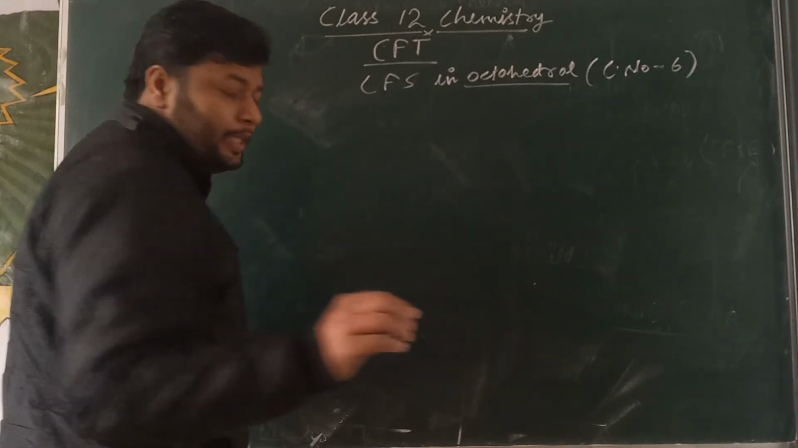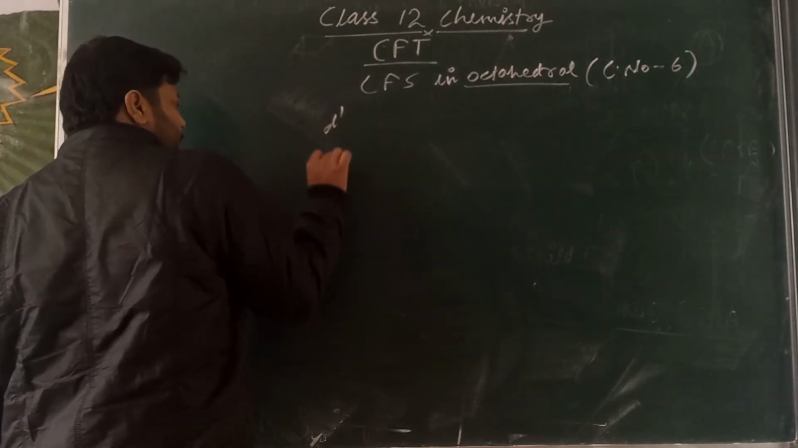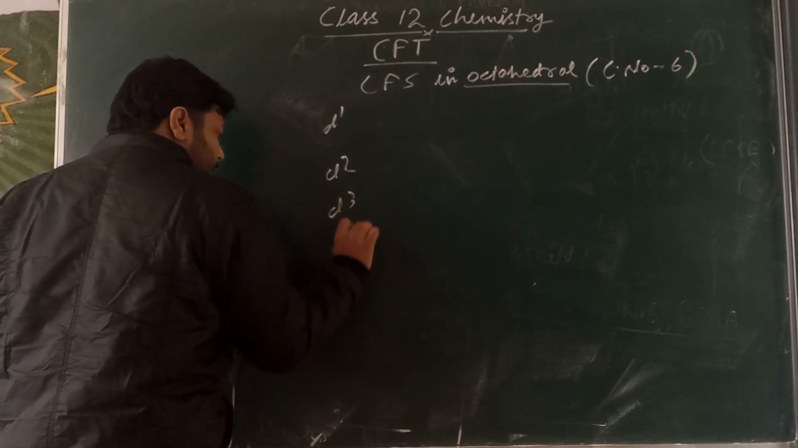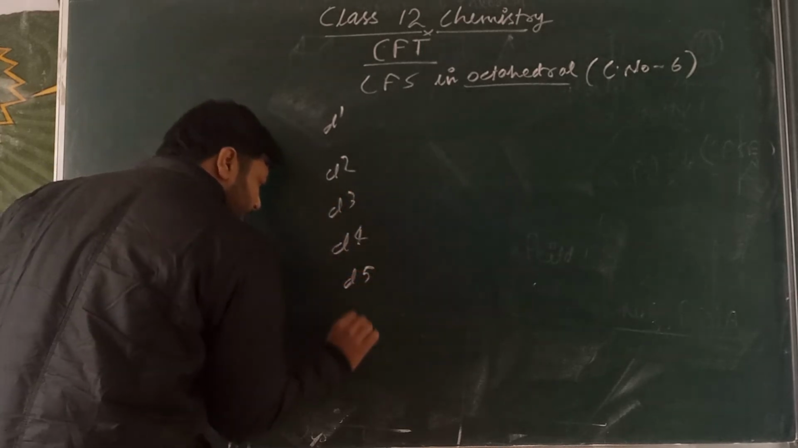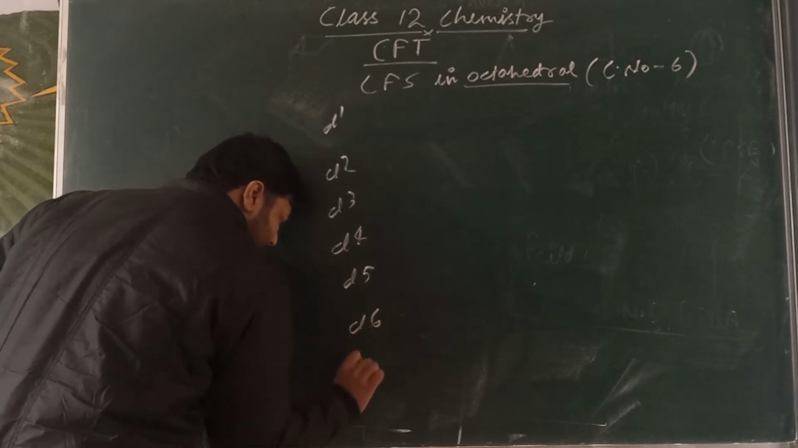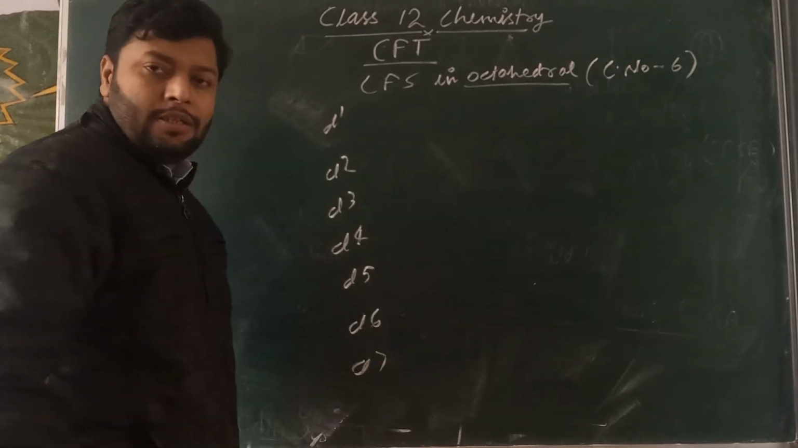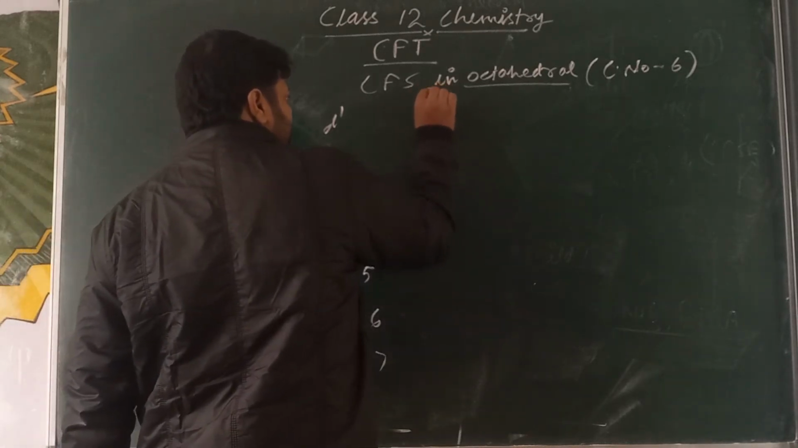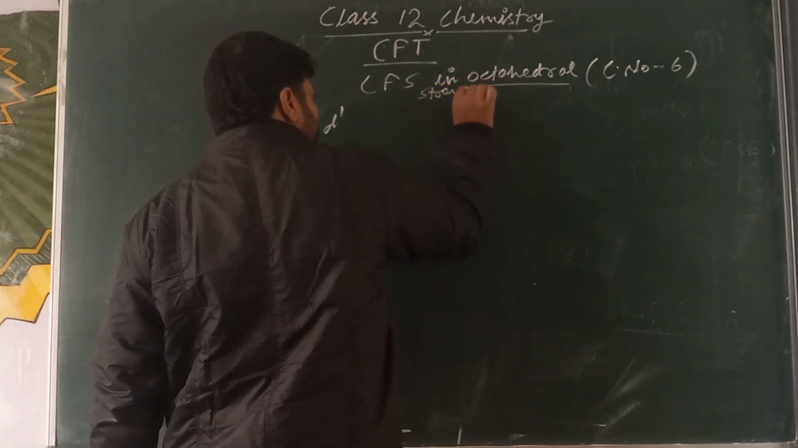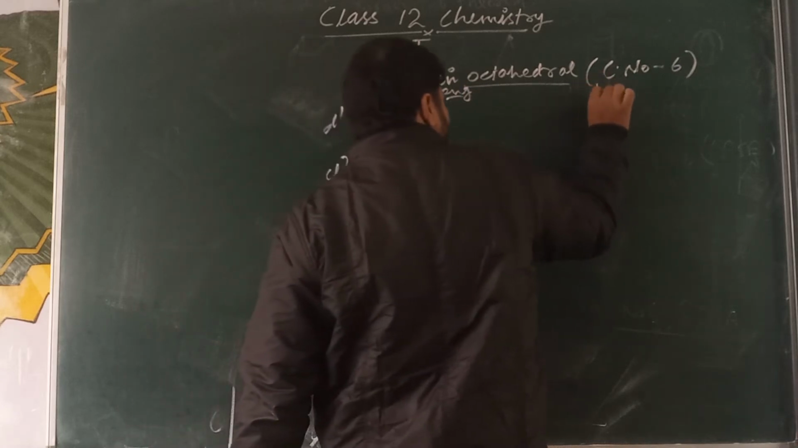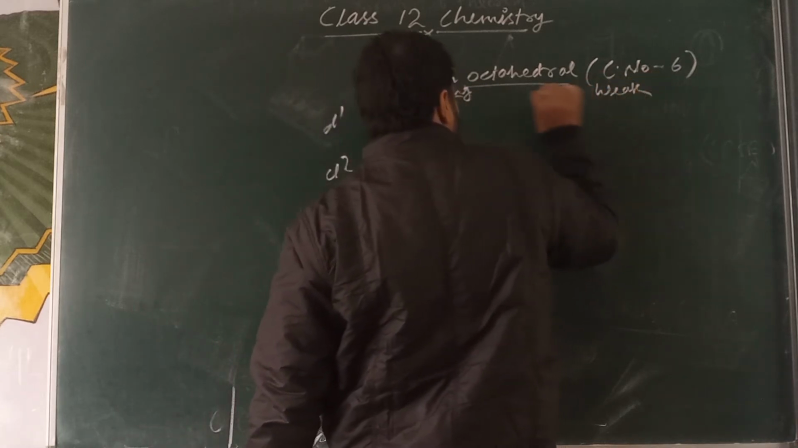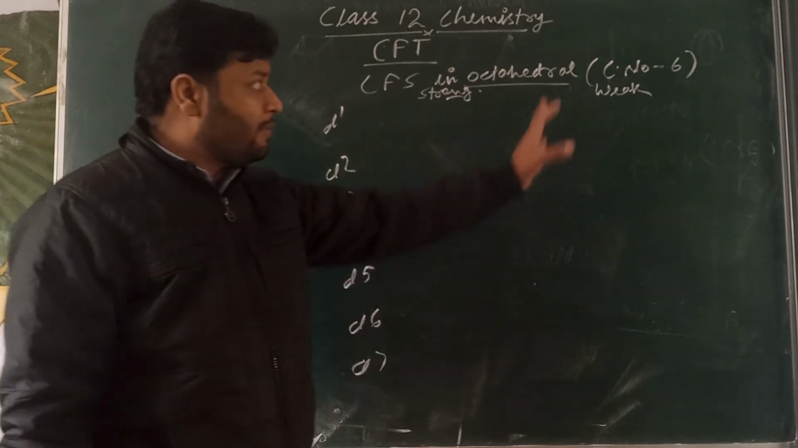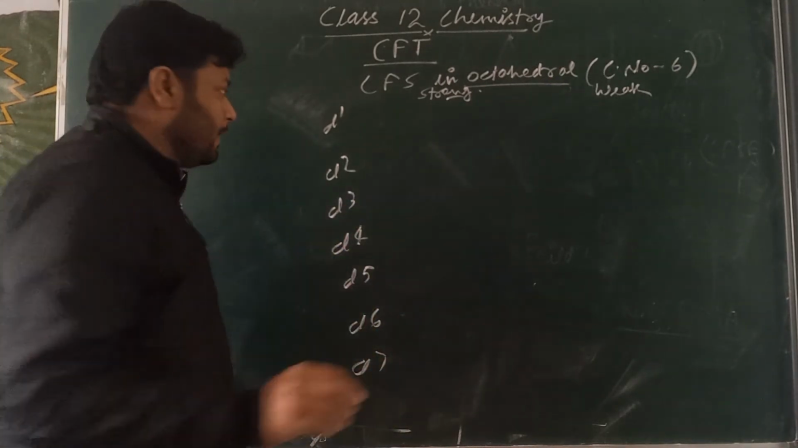We have 10 possibilities now: d1, d2, d3, d4, d5, d6, d7. Okay, let's discuss the strong field ligand condition and the weak field ligand condition. Suppose we have a strong field ligand and we have a weak field ligand, so what will happen?